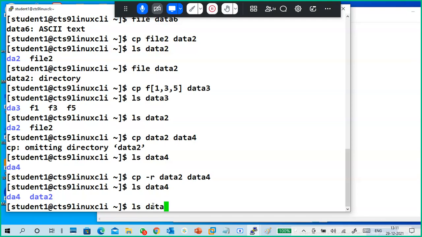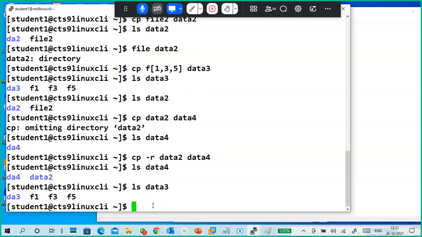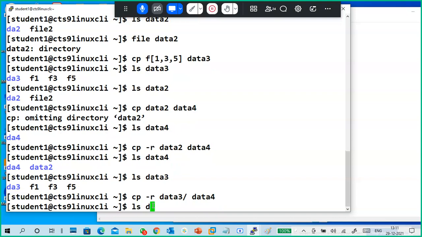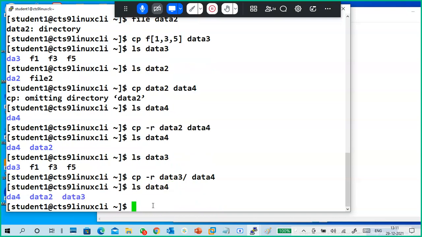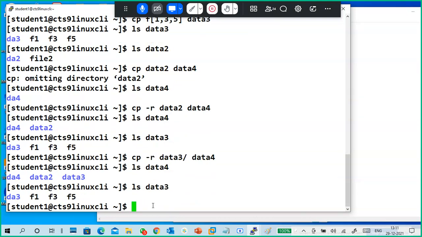Again, ls data3. I have a da3 directory, f1, f3, f5. cp hyphen r data3 slash data4. You can use star also, no problem. You can use a star if you want. Again, ls data4. Data3 is directly copied.